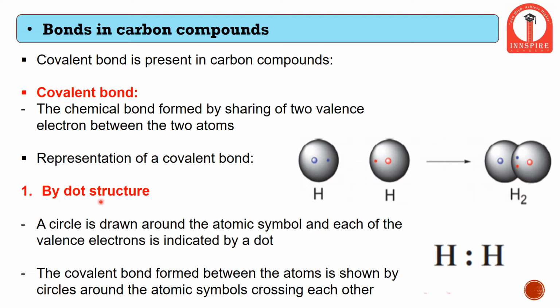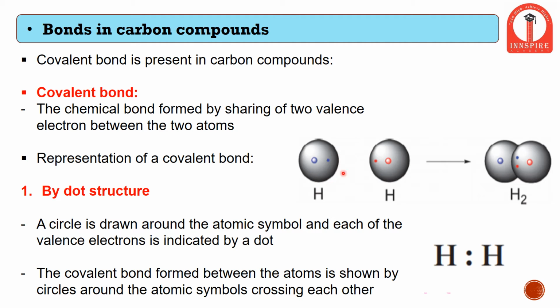First is a dot structure. Any covalent bond can be represented by a dot structure. As I said earlier, if electrons are represented instead of a circle, it is now represented as a dot. As we can see, this hydrogen has only one electron and a nucleus. Another hydrogen has only one electron and a nucleus. It requires one more electron to attain stability.